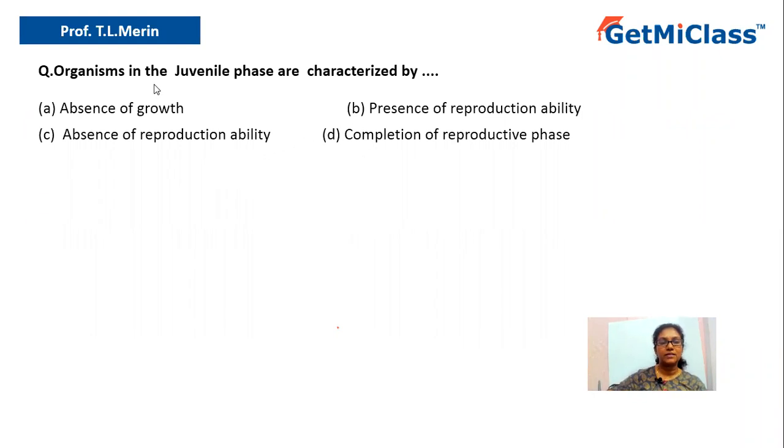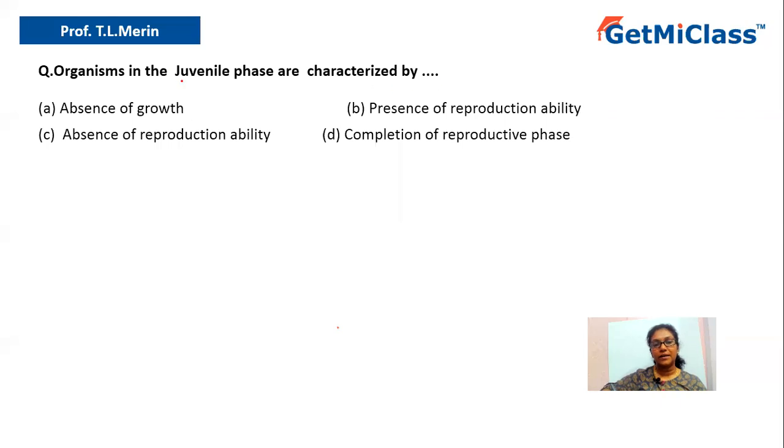Today we are going to solve this question which says organisms in juvenile phase are characterized by, and the options are option A, absence of growth, and option B, presence of reproduction ability, option C, absence of reproduction ability, and option D, completion of reproductive phase. So let us understand the question. The question says organisms in the juvenile phase are characterized by.